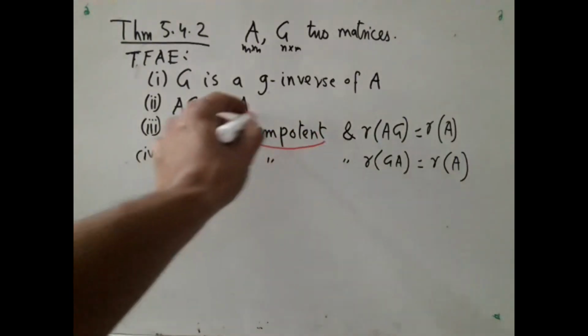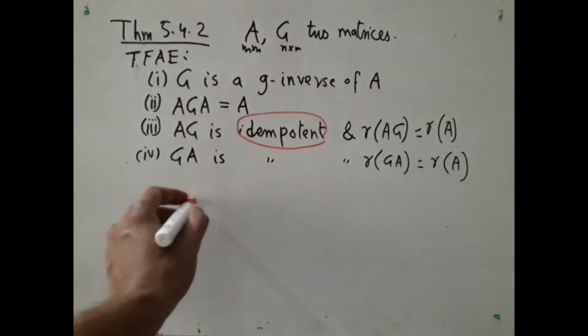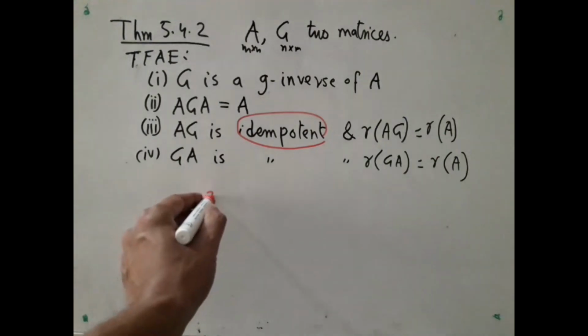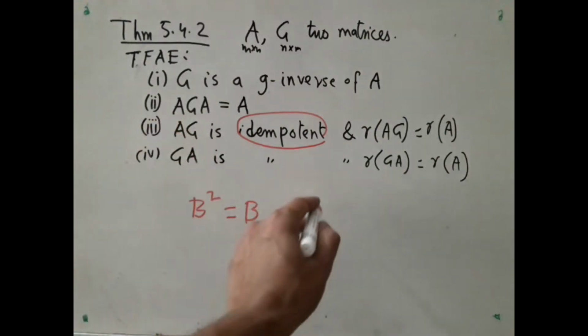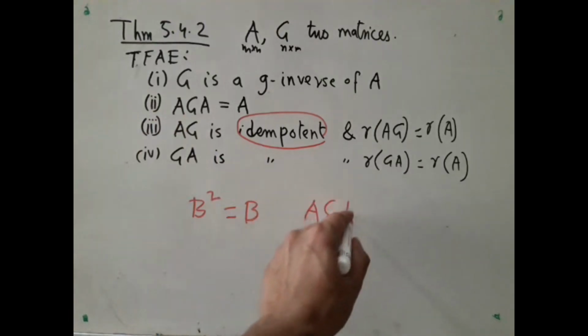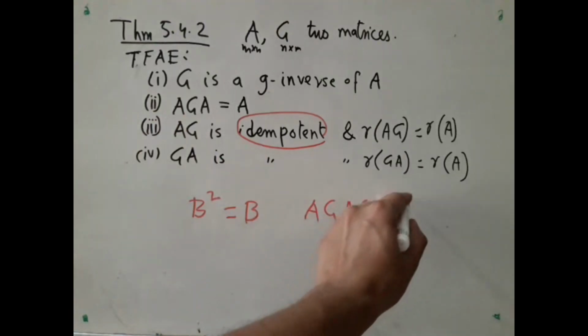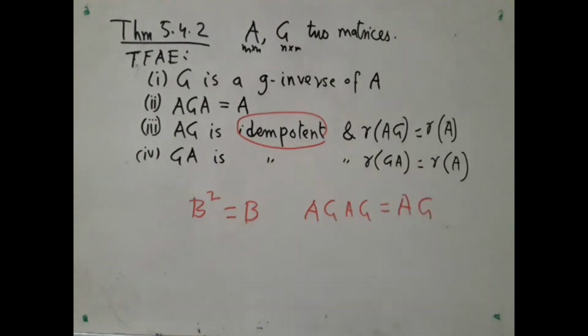If you do not know what idempotent means, it means that its square is itself. So a matrix B is called idempotent if B square is equal to B. So in this case, AG is idempotent means AG squared is equal to AG, and similarly for GA.